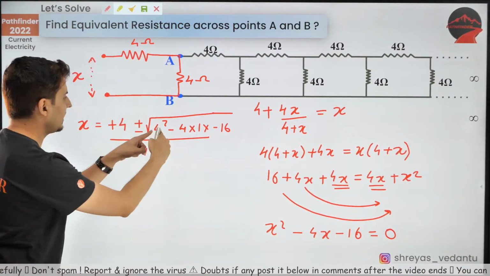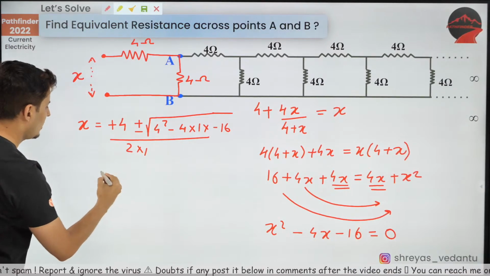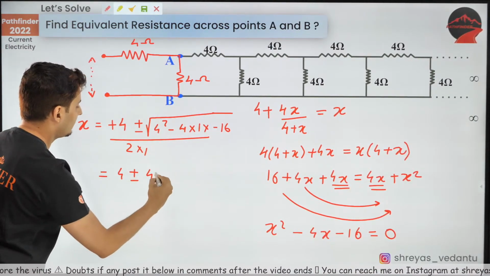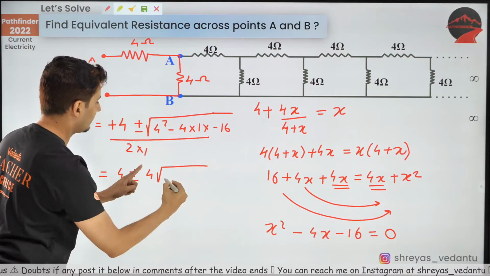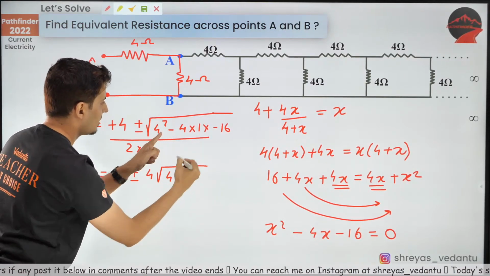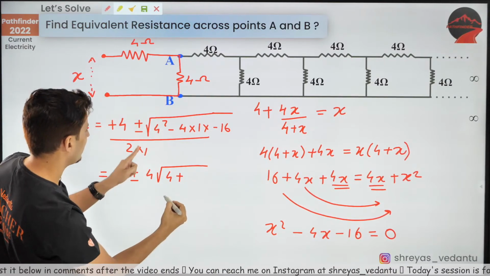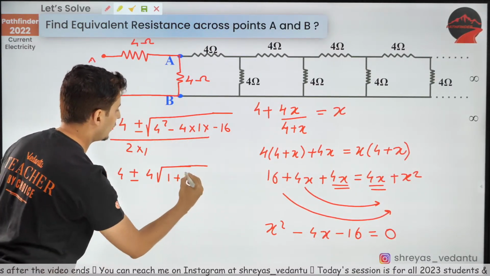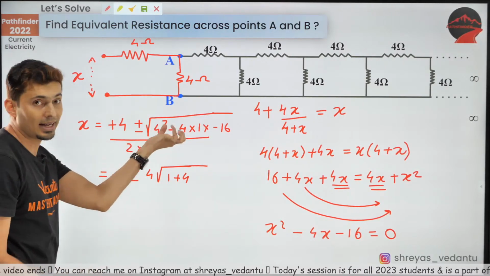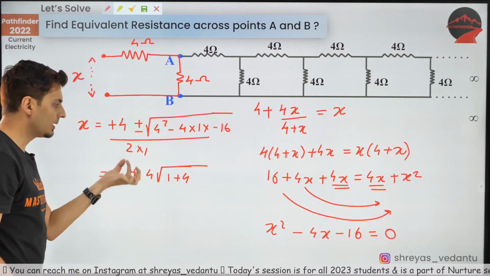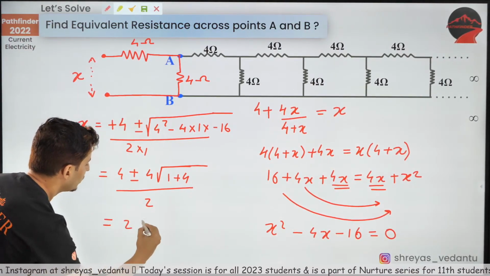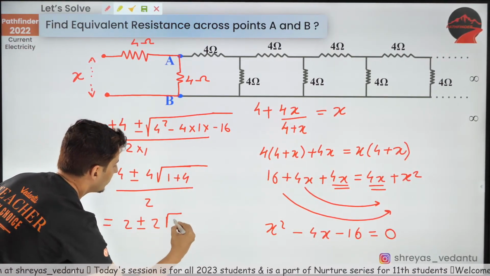Great. So can I take out 4 from here? I guess so. Let's take 4 outside the root. Minus minus will become plus, so 1 plus 4. Sorry, this is not 4 plus, my bad, this is 1 plus 4. 4 square I have taken outside, so it will become 4 over here, divided by 2, and this is going to be 2 plus or minus 2 root of 5.